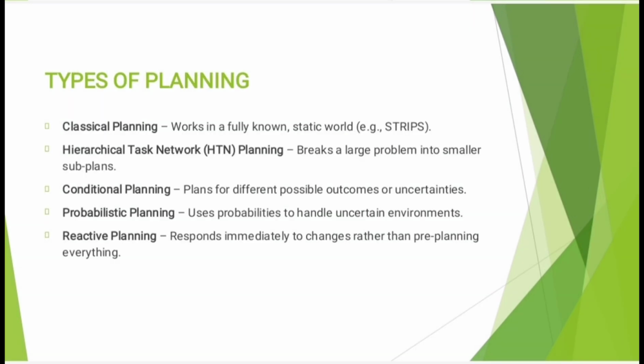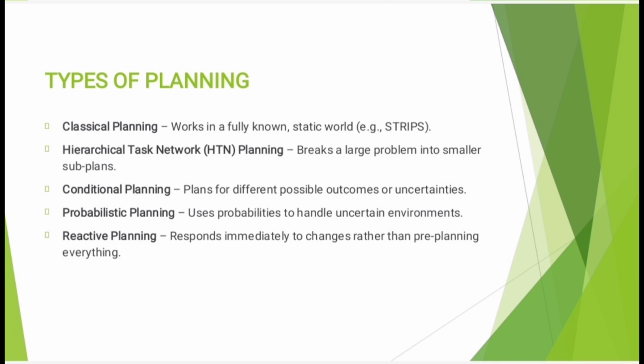The next topic is types of planning in AI. There are different types of planning depending on the nature of the problem and environment. First one is classical planning. It works in a fully observable, static and deterministic environment. All actions and outcomes are predictable. Example, STRIPS, Stanford Research Institute Problem Solver.